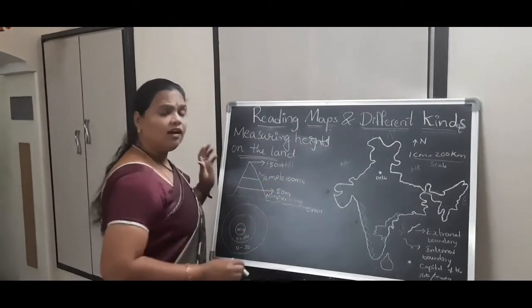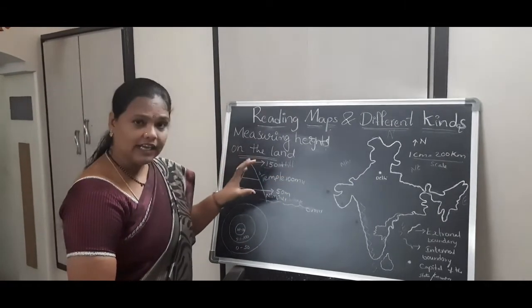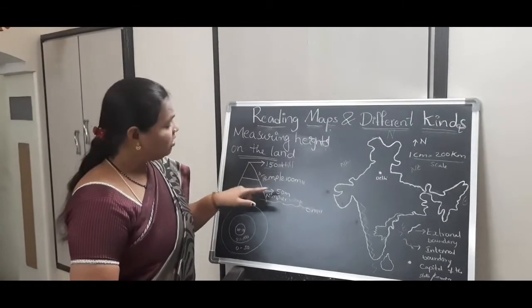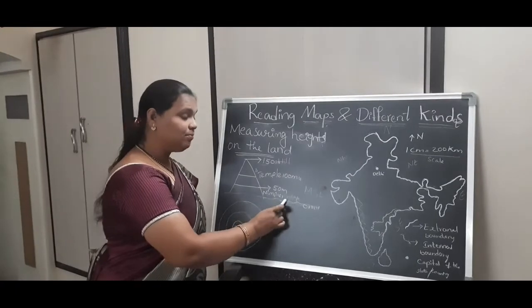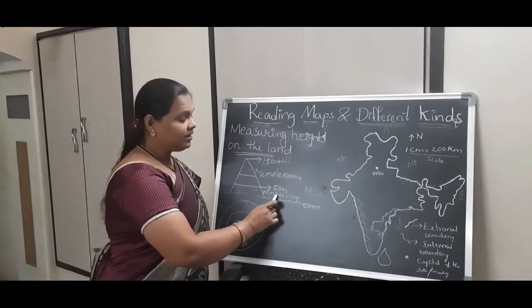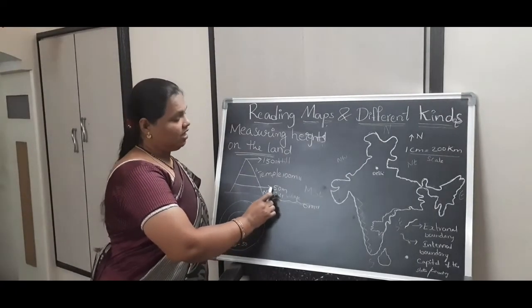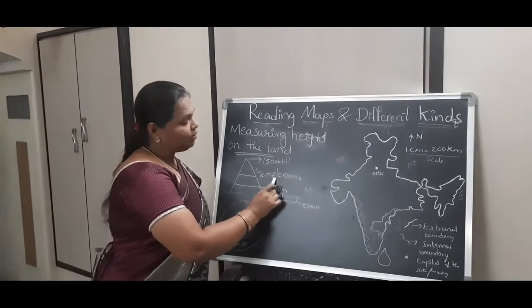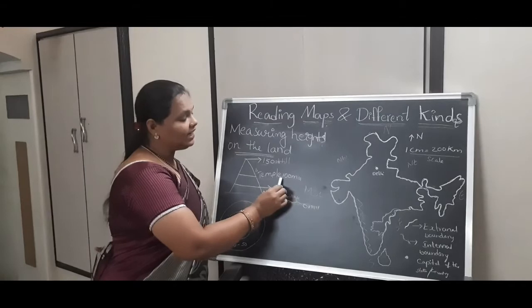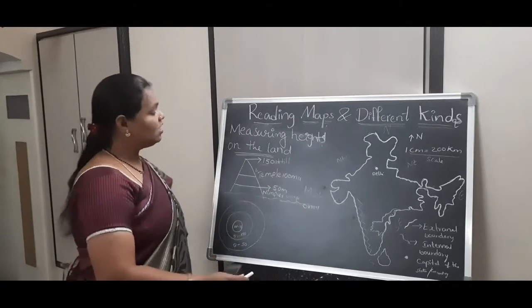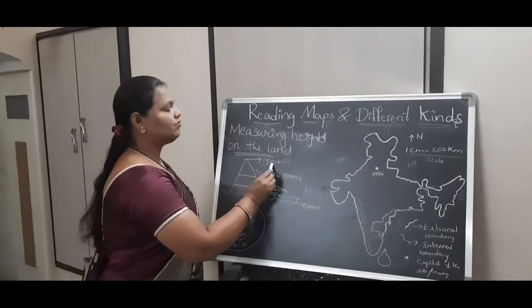Village. See, we observe all areas which are present on the land. For example, plain land. On plain land, Nimpur village is present and it has a height of 50 meters. Next, on the plateau region, a temple is present and it is at a height of 100 meters. And the mountain region is 150.